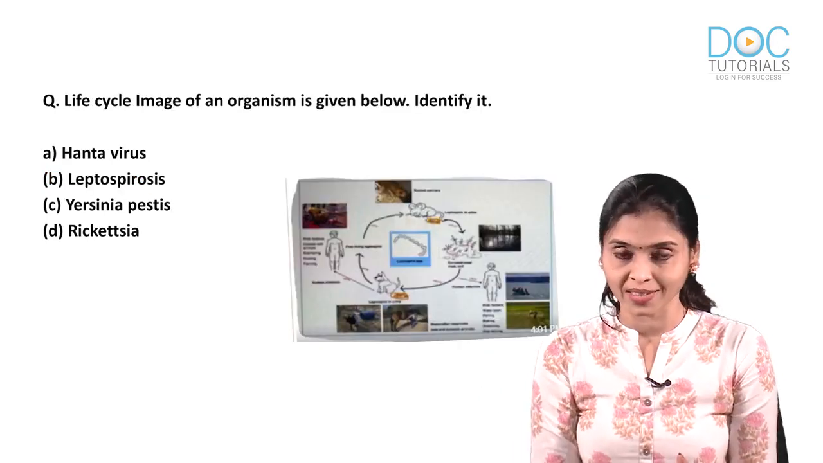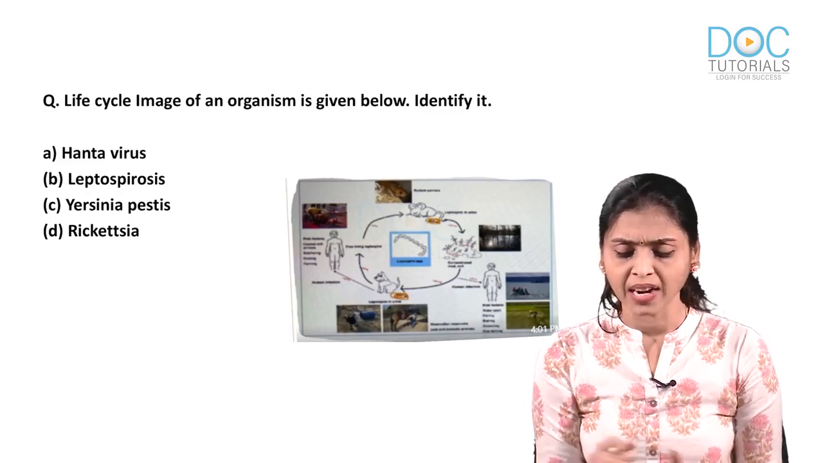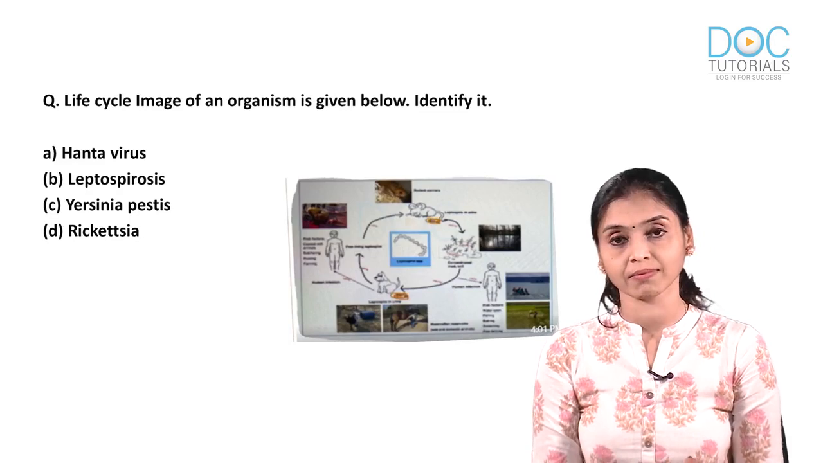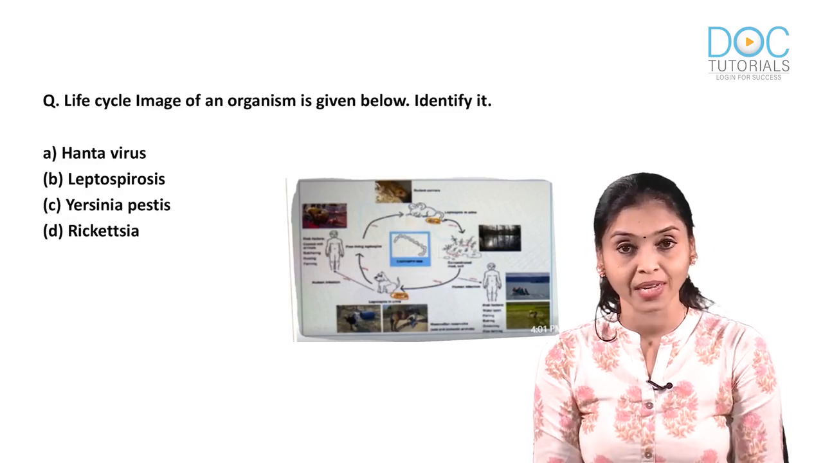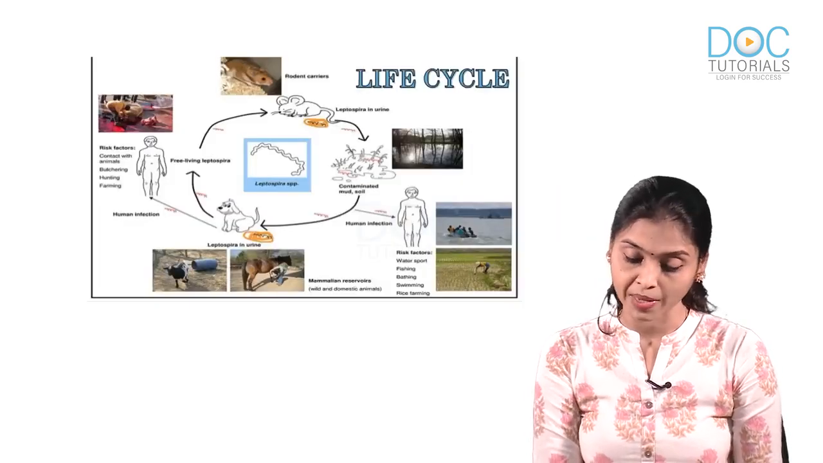Okay. Last question. Again an image based question from communicable disease. Life cycle image of an organism is given below. Identify it. From the picture that you see in this slide, it is difficult to identify. I will show you a clearer picture which I have downloaded of the same image.